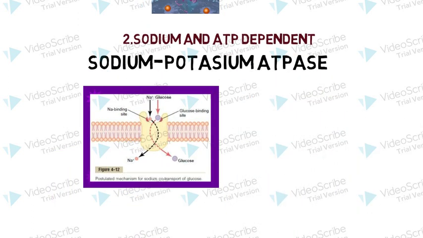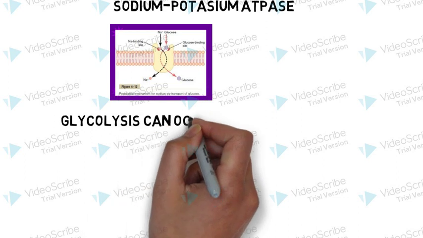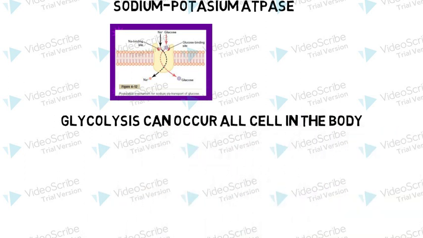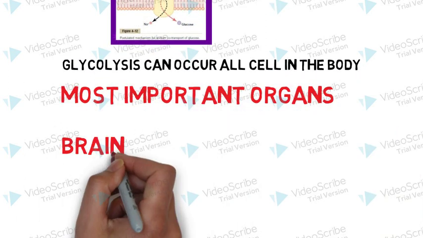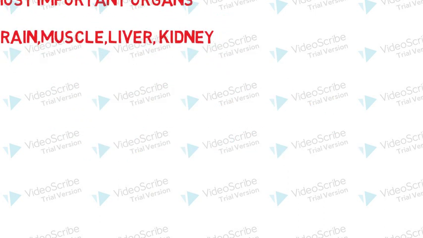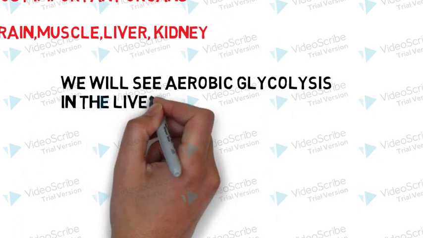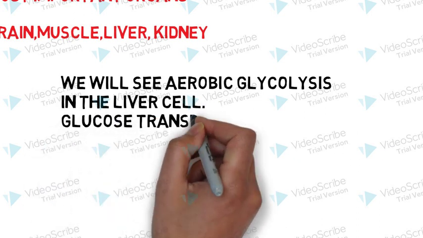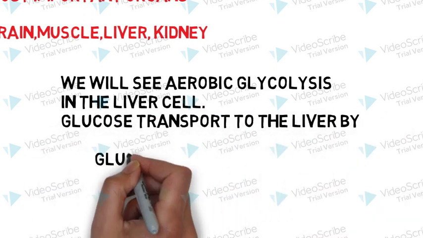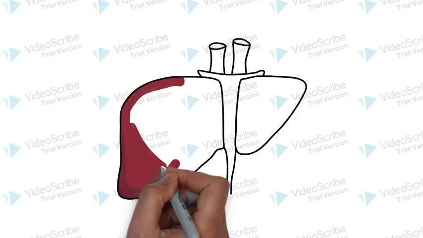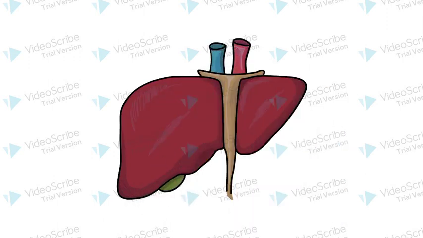Glycolysis can occur in all cells in the body. The most important organs are the brain, muscle, liver, and kidney. We will see aerobic glycolysis in the liver cell. Glucose is transported into the liver by glucose transporter 2. The first step is glucose entering the cell.